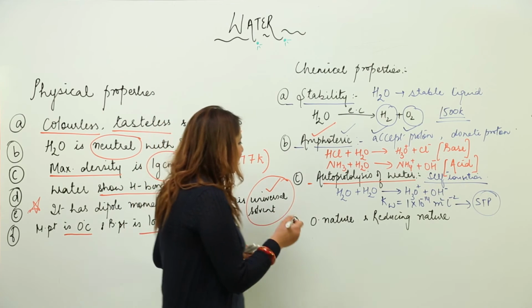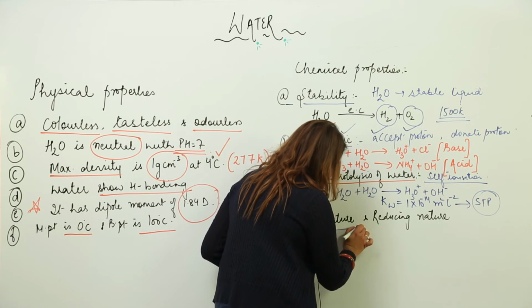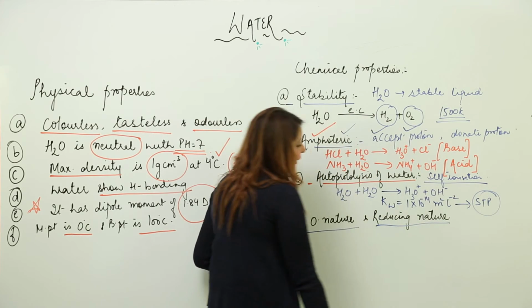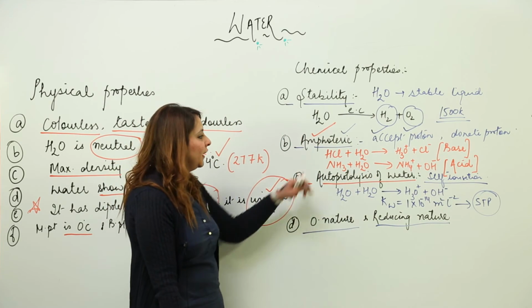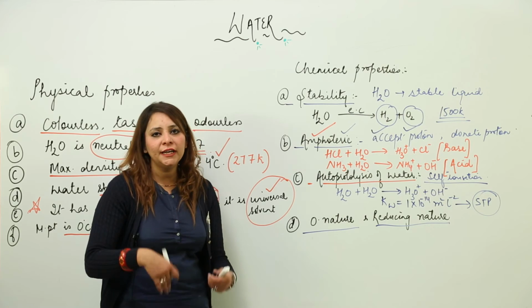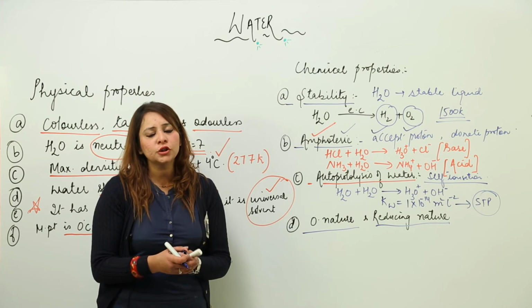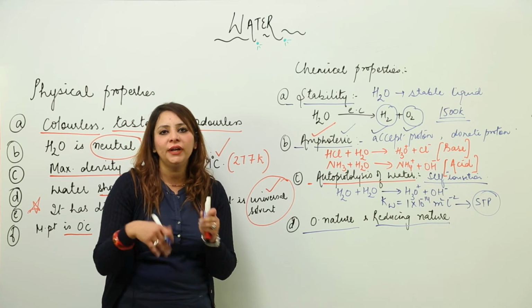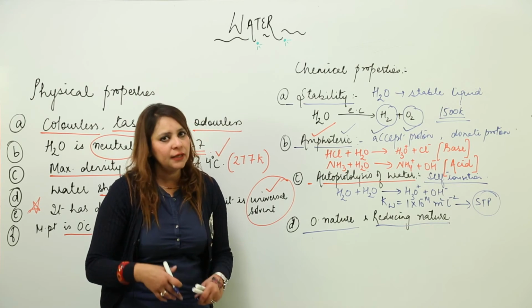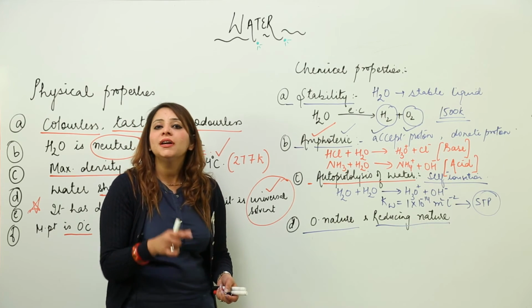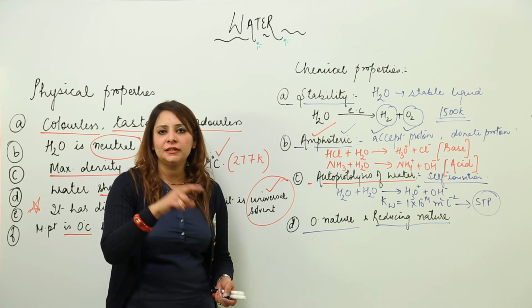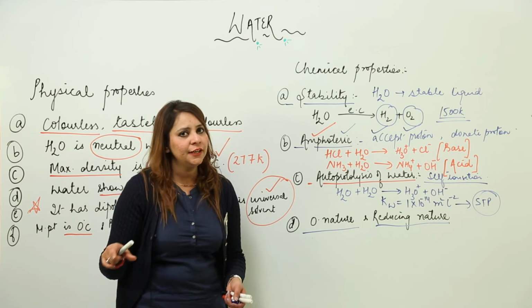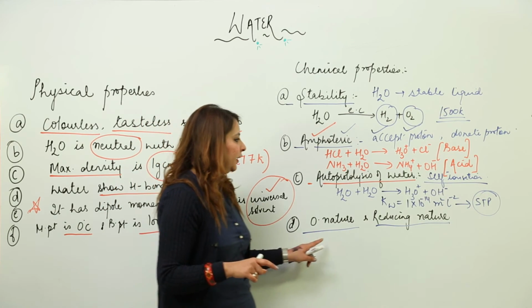The next property is that it has an oxidizing nature also and reducing nature also. As we already did, it can donate a proton also, it can accept a proton also. Likewise, it can donate an electron also and it can gain an electron also. So it has an oxidizing nature also and a reducing nature also.